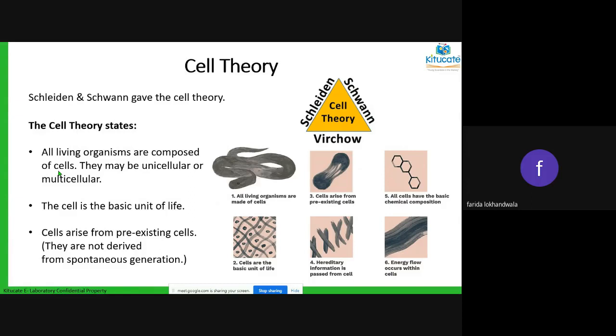That cell may be sometimes singular or sometimes multicellular. When I mean singular, I'm talking about organisms like amoeba, paramecium, virus, bacteria. All those would be unicellular. When I'm talking about multicellular, I can mean trees, human beings, animals. They all are made up of not only one cell but many cells. So all living things are made up of cells. That could be one cell or it could be many cells.